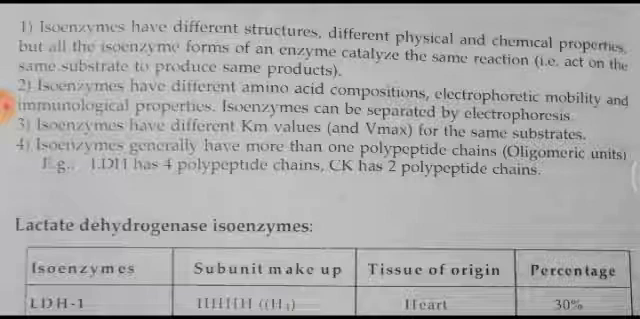Isoenzymes generally have more than one polypeptide chain. That means oligomeric units. They are not monomeric. Oligo means many, several molecules of proteins. They are going to combine to form oligomeric units. LDH has 4 polypeptide chains and creatine kinase has 2 polypeptide chains.